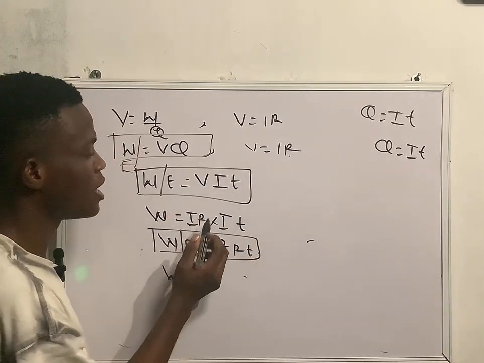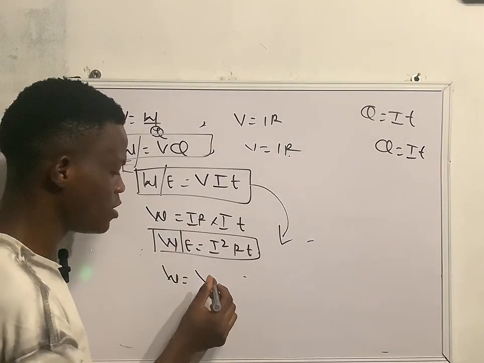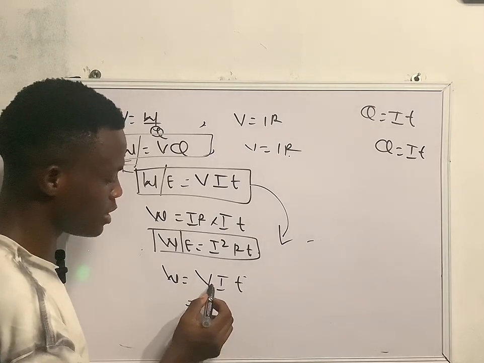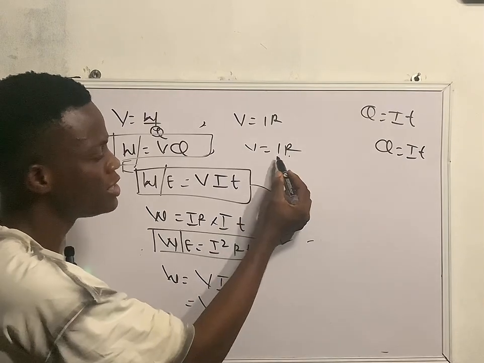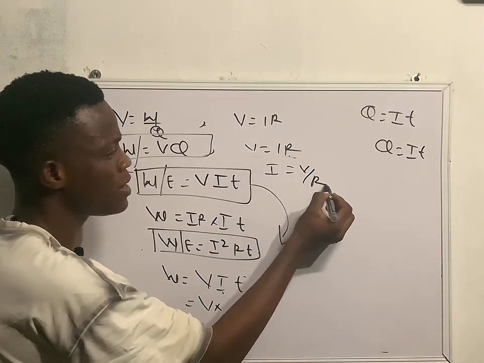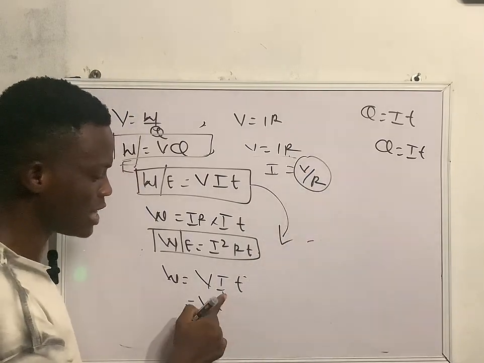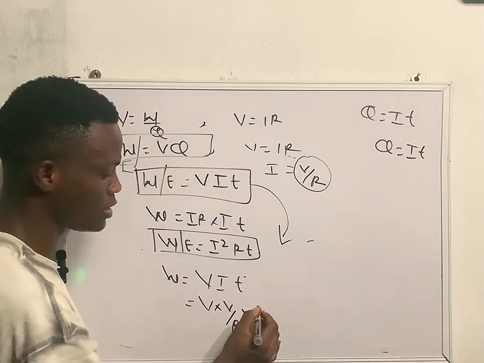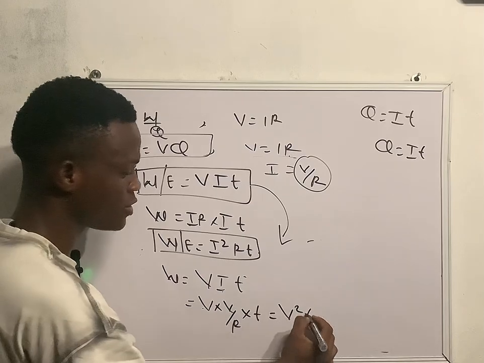And from here I can also derive another formula for work. Since we are given that work is equal to VIT, I can derive my I from here. My I is equal to V over R. That means anywhere I see I, I will put V over R. So I times, my I is V over R, times T. That's going to be V times V, which is V square, and then T over R.